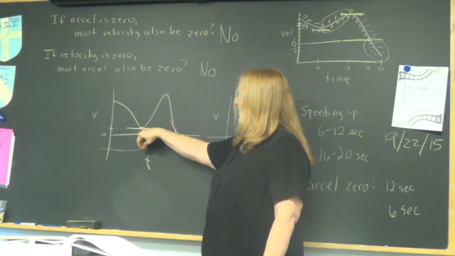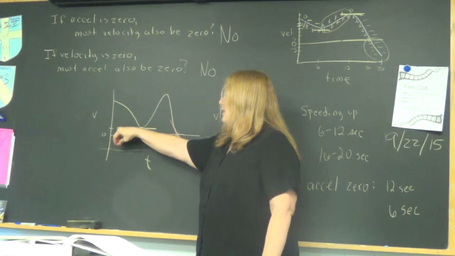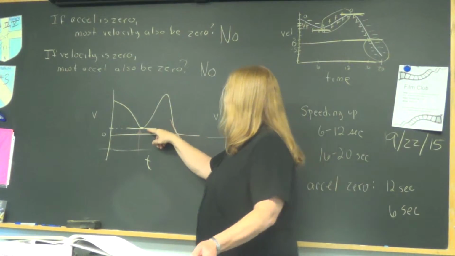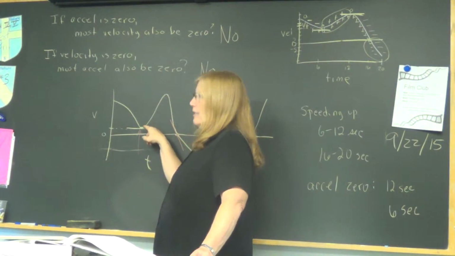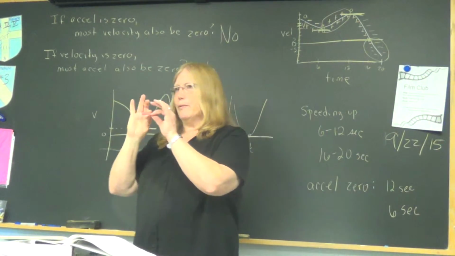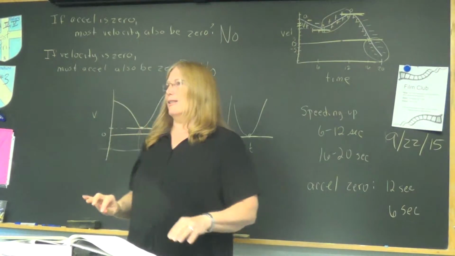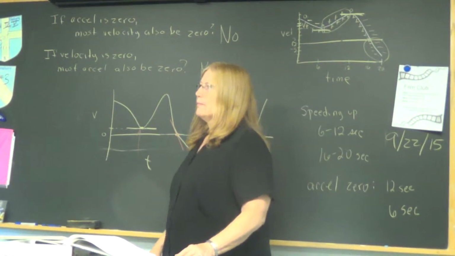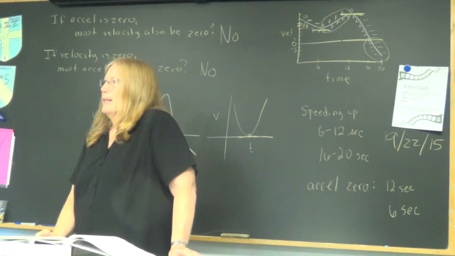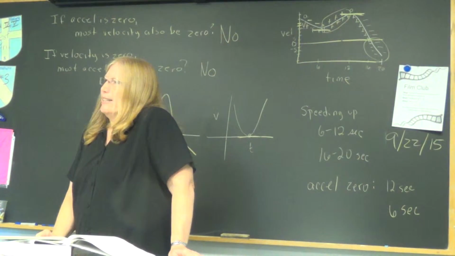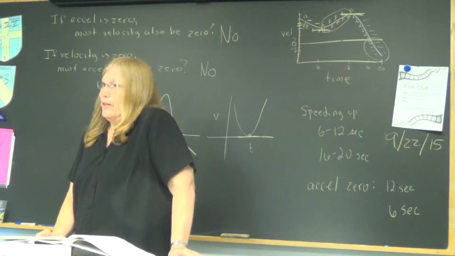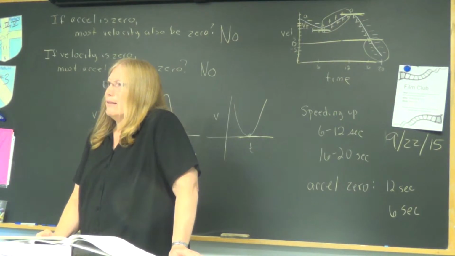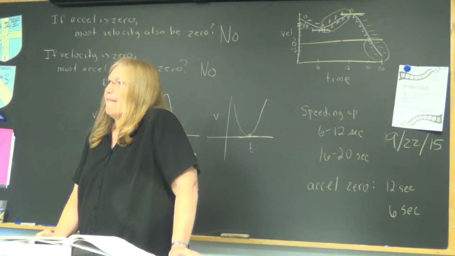So here, acceleration is 0, but there is a velocity, and that only happens for an instant when it's changing directions. Because remember we looked at these. So you're saying that you can have a velocity without acceleration? At that instant. Okay. But it is for an instant.